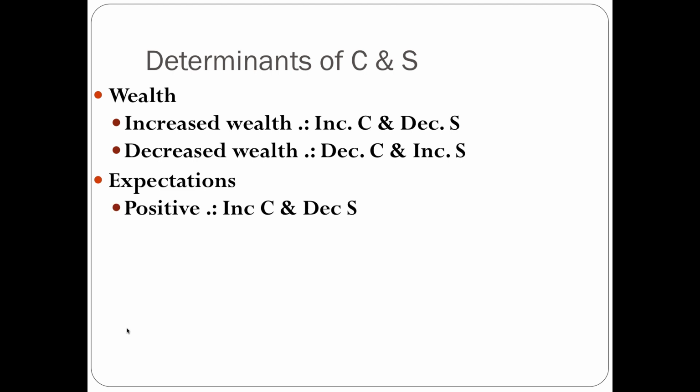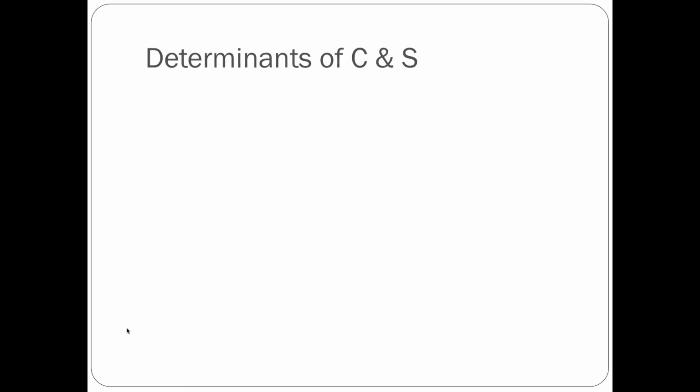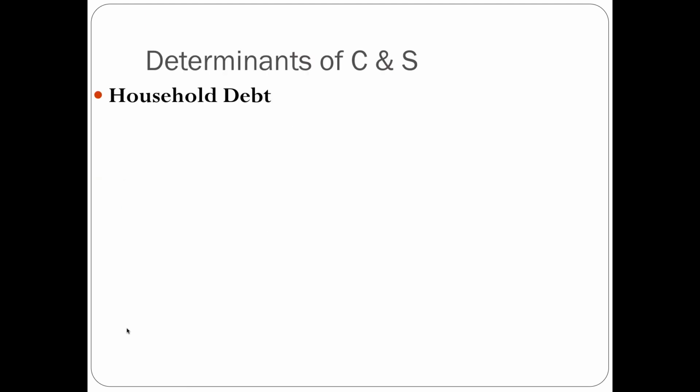Expectations, positive expectations, you're going to start spending, okay? So increase in consumption, decrease in savings. Negative expectations, once again, you're kind of scared, you're going to decrease your consumption, you're going to increase your savings because you think bad times are coming in the future. Household debt.